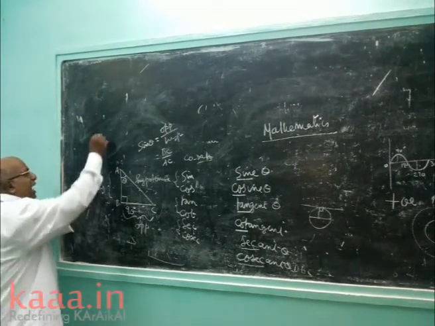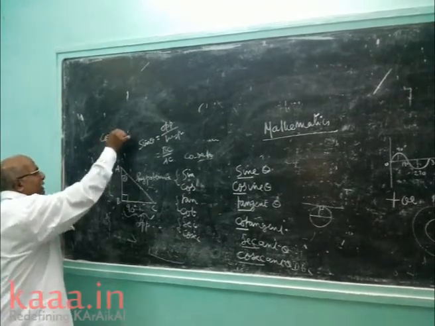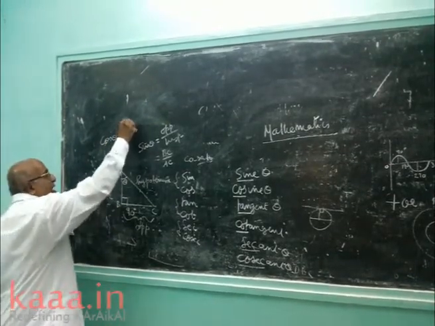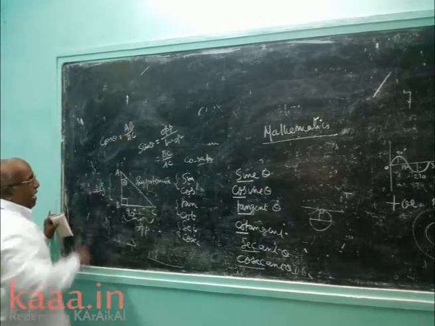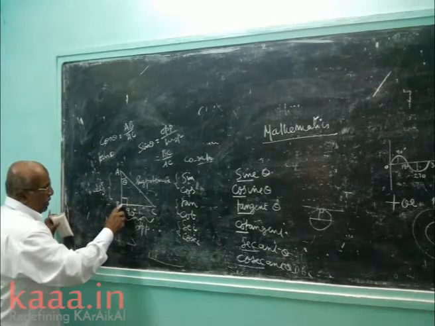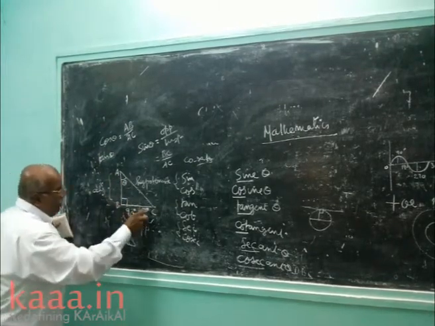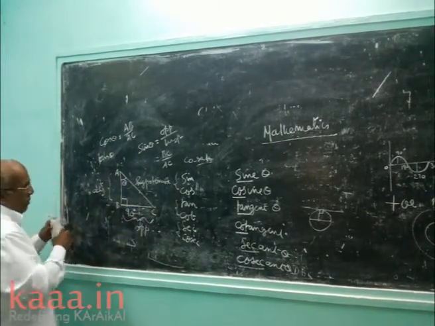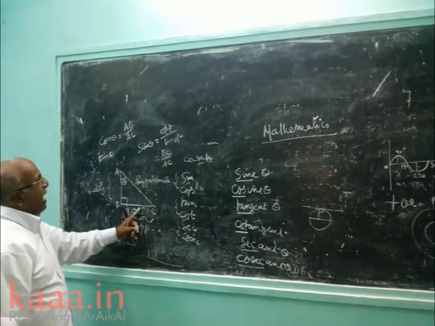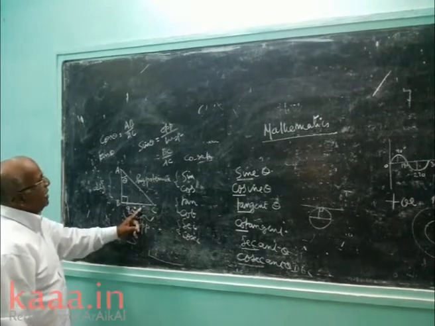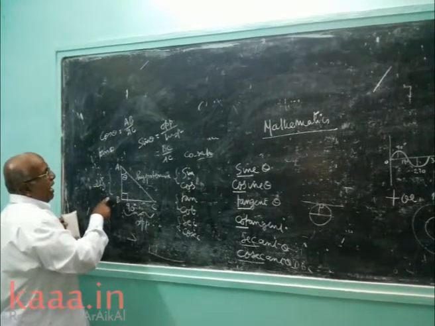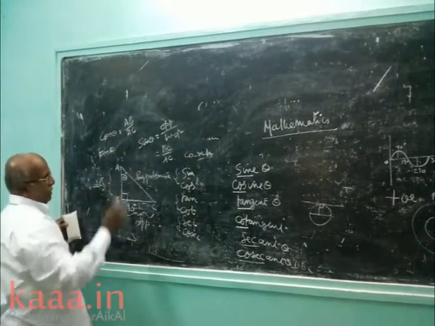What is cos theta? Cos theta is equal to adjacent side by hypotenuse. What is the adjacent side? AB. So AB by AC. What is tan theta? Tan theta is equal to BC by AB, opposite side by adjacent side. What is cot theta? Adjacent side by opposite side. What is secant theta? Secant theta is nothing but hypotenuse by adjacent side. What is cosecant theta? Hypotenuse by opposite side.